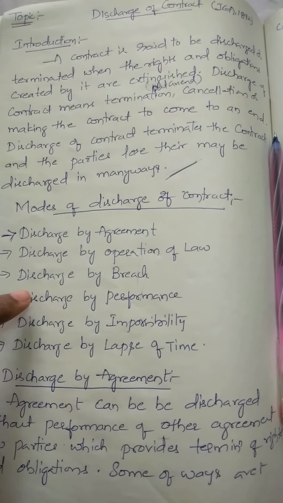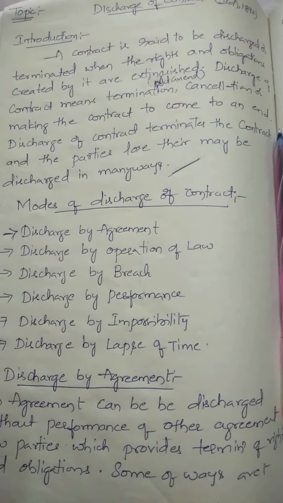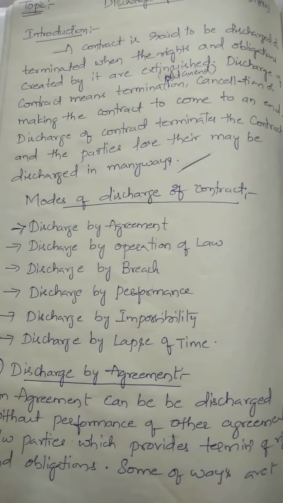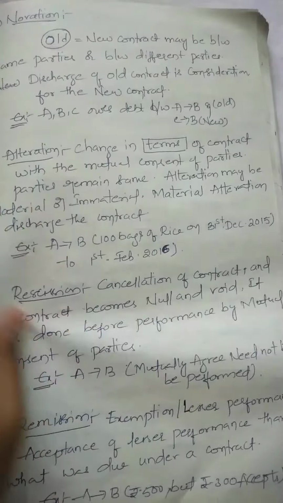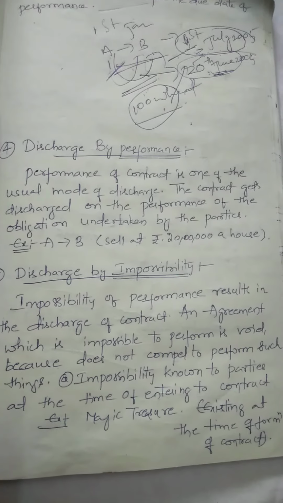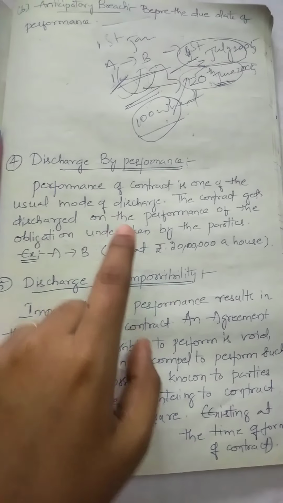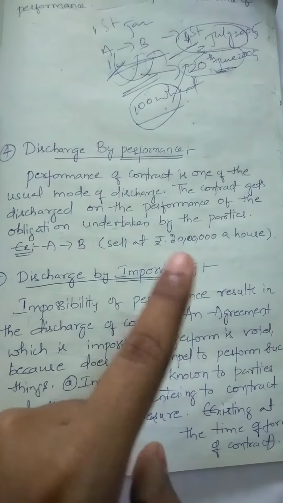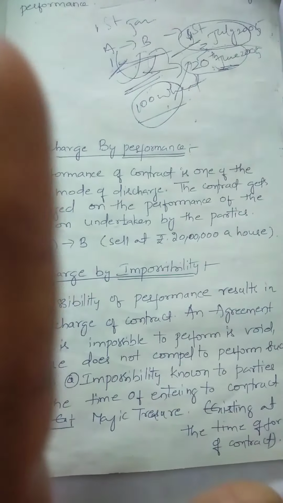Now we will go with another three types of discharges. Okay, so this is a small introduction, and now we are going to start. So here, discharge by performance. Whenever any contract is created, the performance of the contract is one of the usual modes of discharge. The contract gets discharged on the performance of the obligations undertaken by the parties.